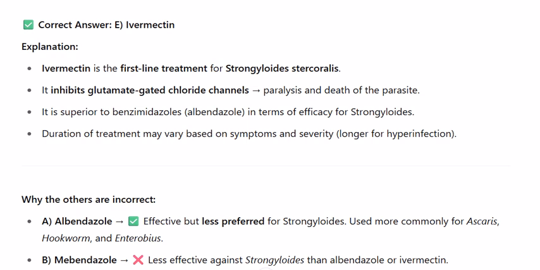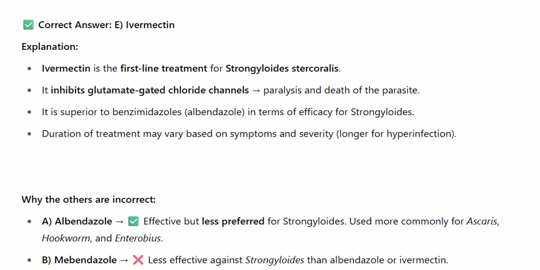It inhibits glutamate-gated chloride channels, causing paralysis and death of the parasite. It is superior to benzimidazoles, e.g. albendazole, in terms of efficacy for Strongyloides. Duration of treatment may vary based on symptoms and severity, longer for hyperinfection.